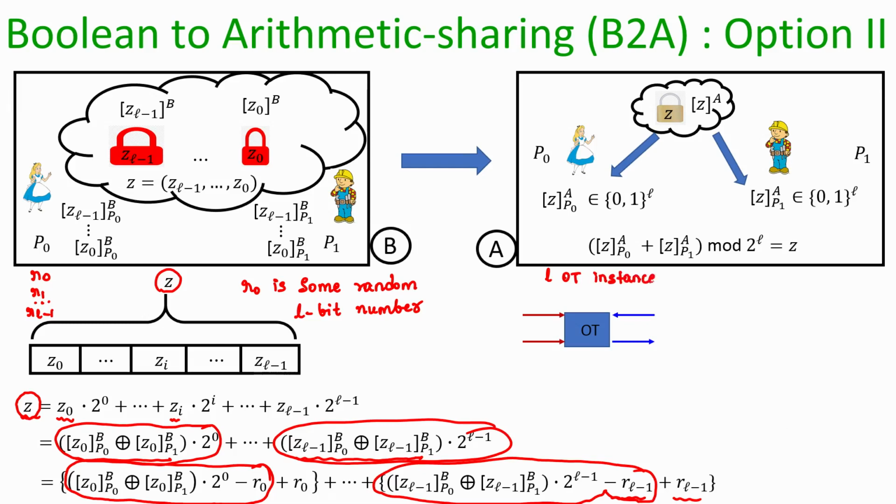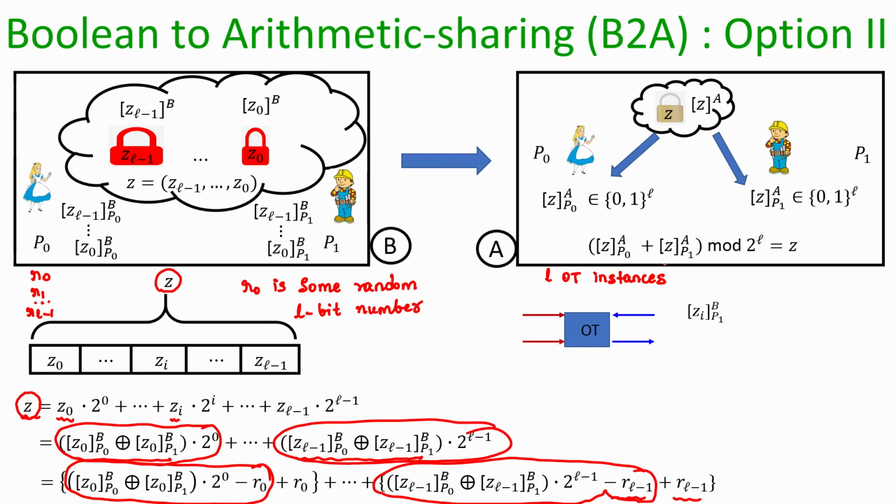I am going to show you only the ith OT instance, because you can imagine that in the same way the parties Alice and Bob are actually executing L OT instances. I am just going to show you the inputs with which they participate in the ith OT instance.